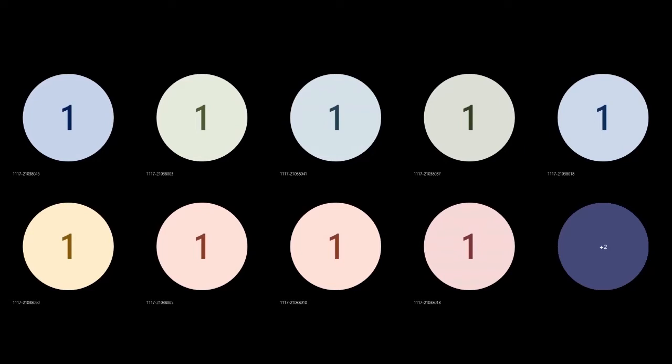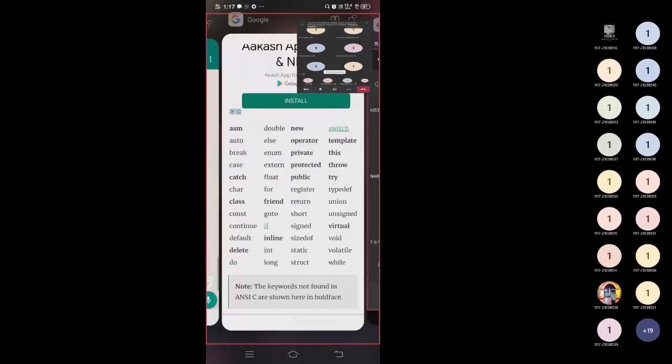What are the keywords we have in CPP? The keywords which we have in CPP are asm. I will show you, ma'am. I will show the screen. Can you see these keywords?